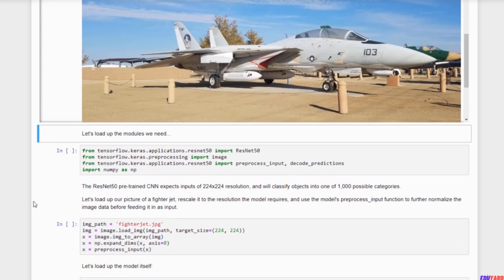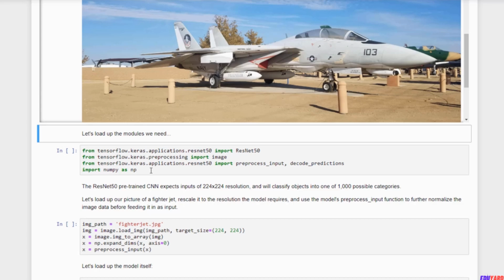First we just need to import the modules we need. So we need to import the ResNet 50 model itself, which is built on top of Keras, and we don't even have to go to the trouble of downloading and installing it. It's just there. We are also going to import some image processing tools, both from Keras itself and as a part of the ResNet 50 package itself. We also need to import NumPy, because we are going to use NumPy to manipulate the image data into a NumPy array, which is ultimately what we need to feed into a neural network.